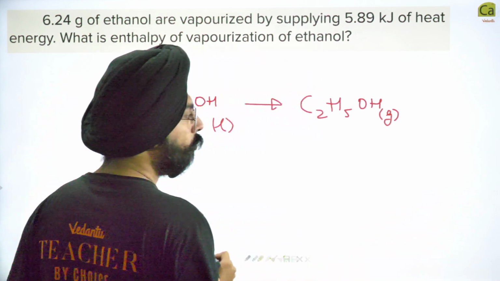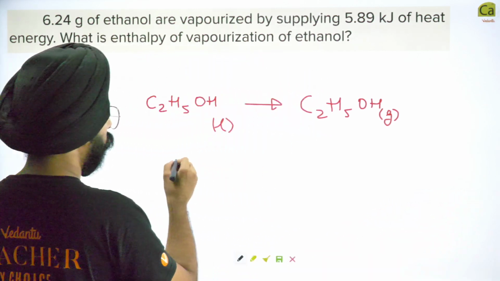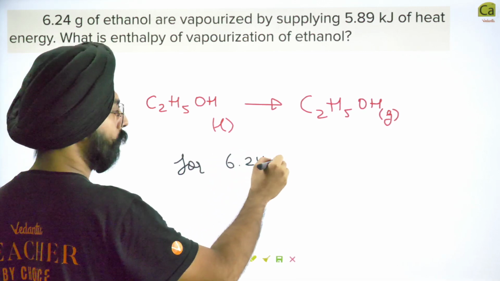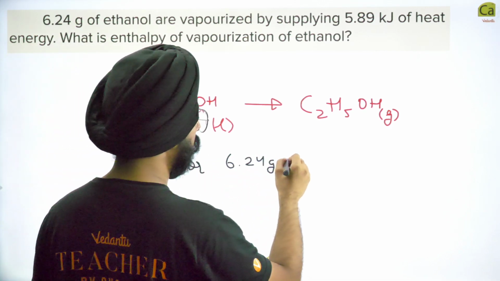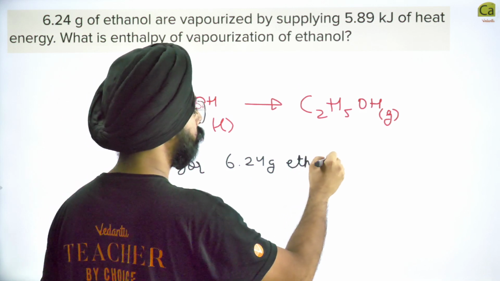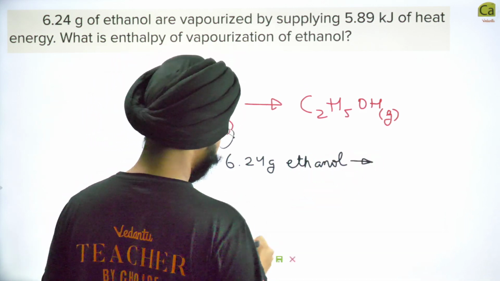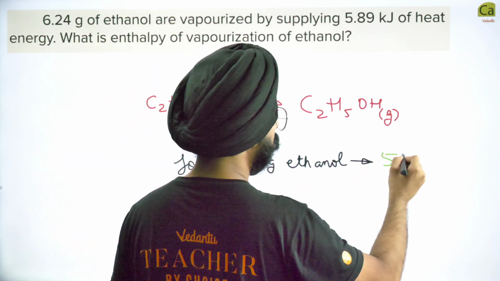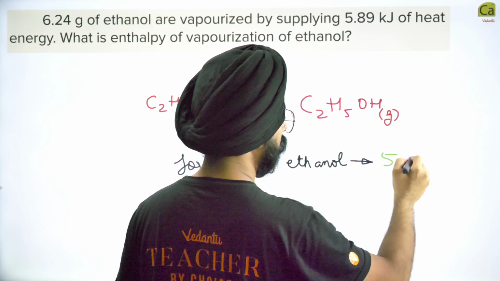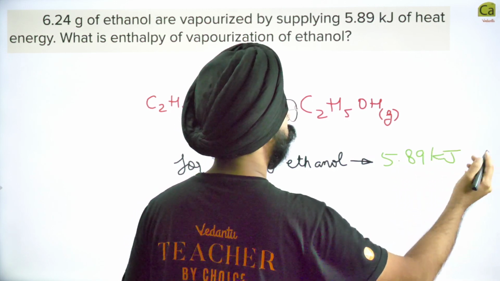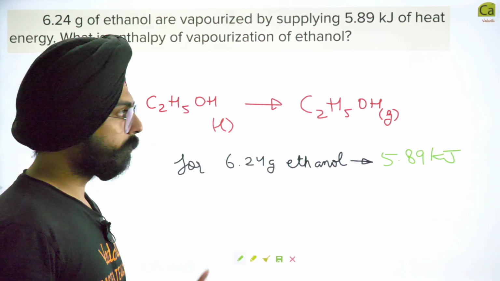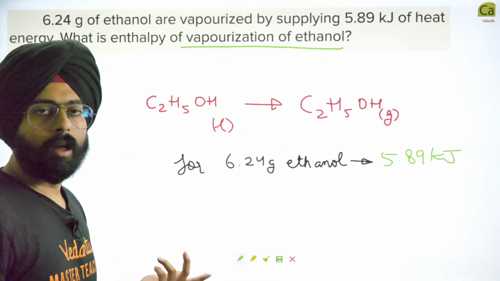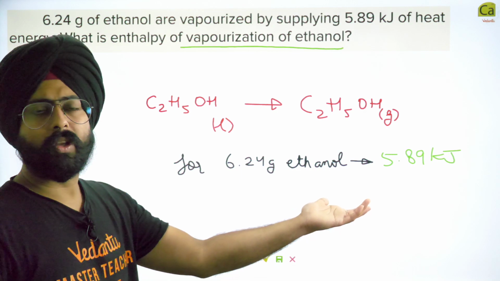And what has been given to us is that for 6.24 grams of ethanol, I need 5.89 kilojoules of energy to do this process. What is being asked? What is the enthalpy of vaporization of ethanol? Isn't this the enthalpy of vaporization?